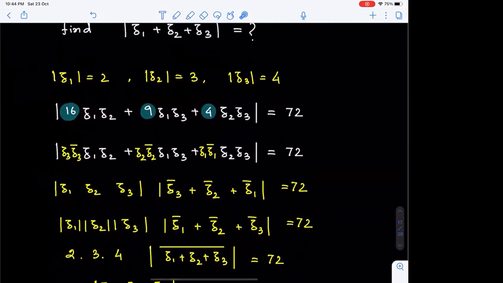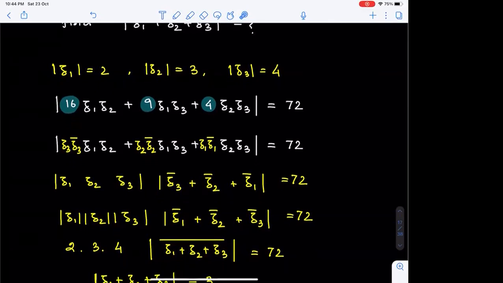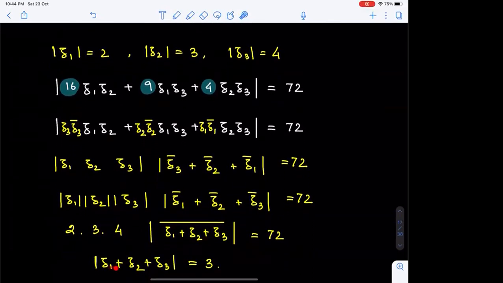Substituting the value 2 into 3 into 4 into modulus of Z1 plus Z2 plus Z3 whole bar, because we know that the sum of the conjugates is the same as the conjugate of the sum. And for any complex number and its conjugate complex number, modulus values are the same.